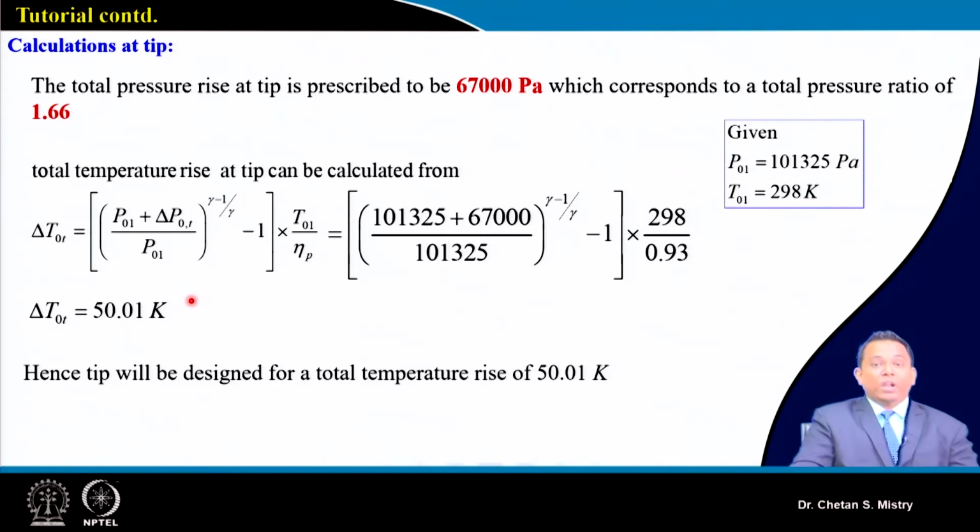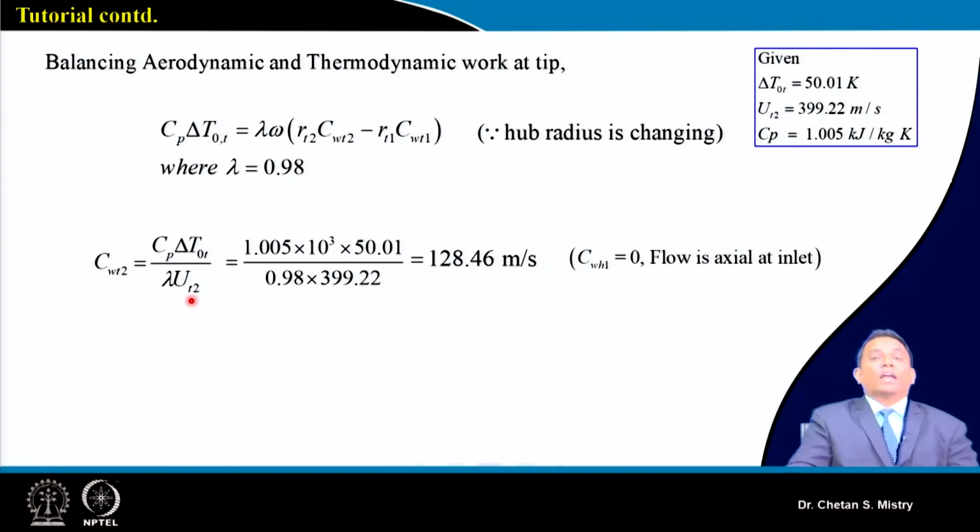Now, in line with the calculations we have done at the mid station and at the hub, we can do our calculation by comparing aerodynamic and thermodynamic work. So, here CW2 at the tip station is what we can calculate by comparing our aerodynamic and thermodynamic work.